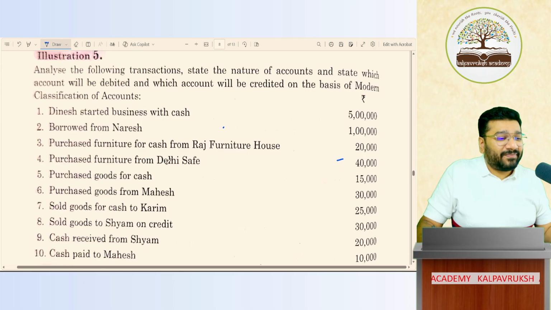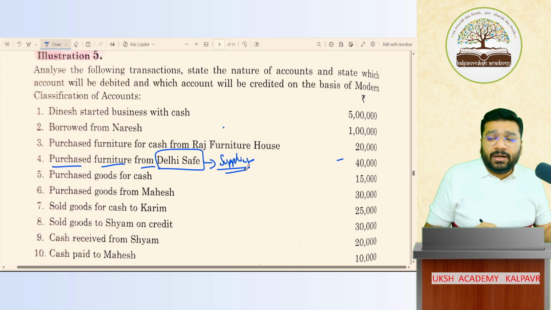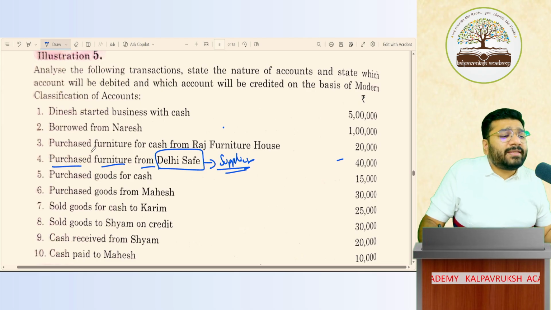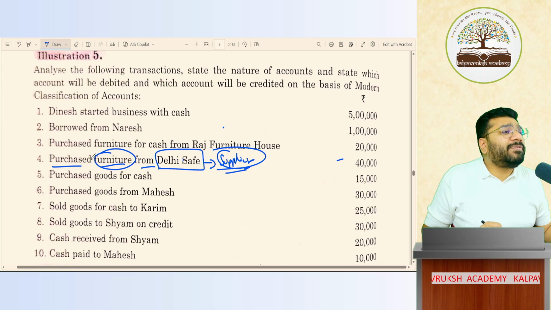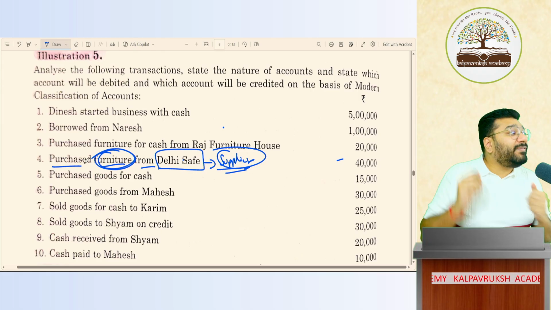Now, purchased furniture from Delhi Safe. Who is Delhi Safe? Supplier. Supplier of the furniture. Got it, not got it. So here, is this a BFT or not? It's a BFT because this transaction is taking place between business and supplier for exchange or transfer of goods. Correct or not correct? For Delhi Safe, furniture is goods only. No. For us, furniture is asset. For Delhi Safe, it is goods.